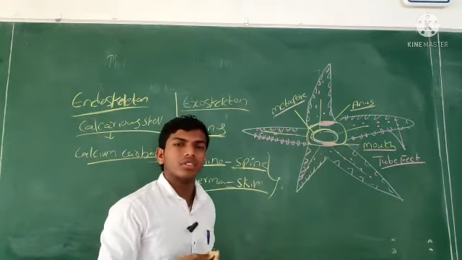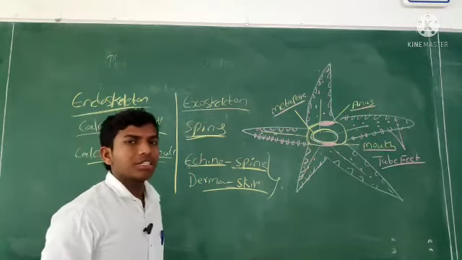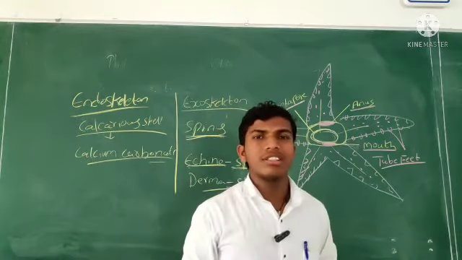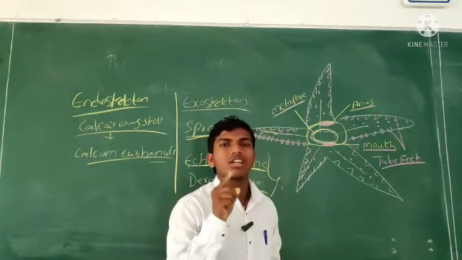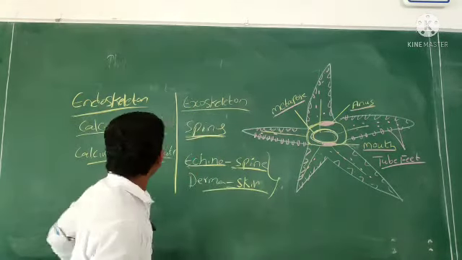These are very, very important. Why do we call it Echinodermata? On the surface of the body, a spine-like, thorn-like structure is there. That's the reason it is called Echinodermata. Okay, next.